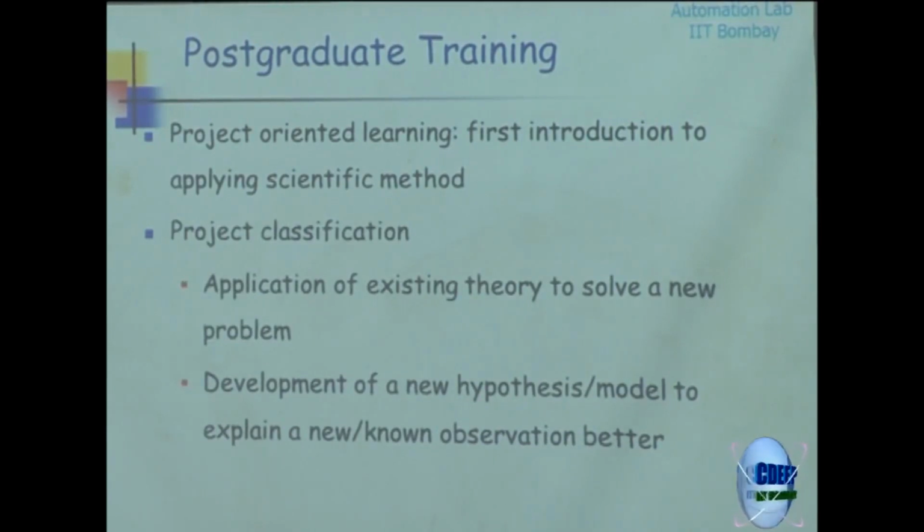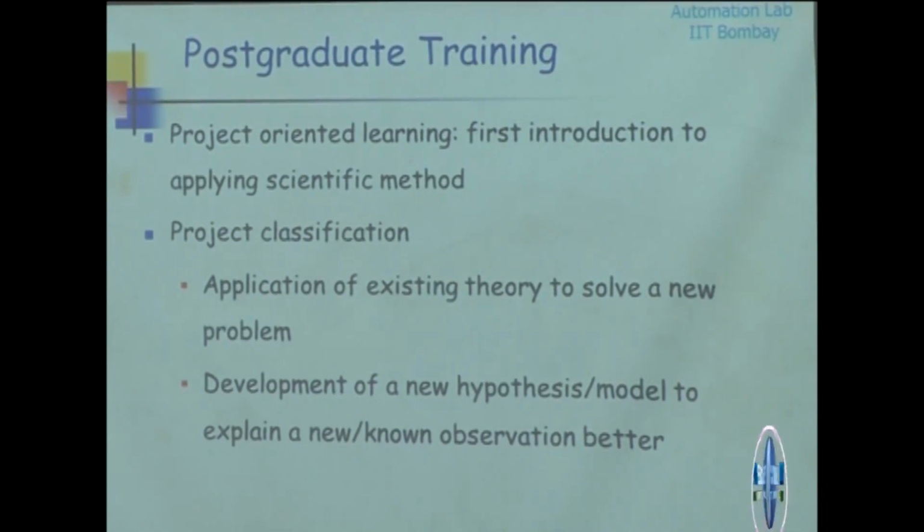Your postgraduate project could be applying an existing theory or a model to a new problem. See, for example, let's say partial differential equations subjected to stochastic inputs were never applied for design of an air conditioning system. That could be a novel application, okay. And while you do that, something new might come up, okay, which you don't know. Or it could also be trying some completely new hypothesis, new theory, okay.